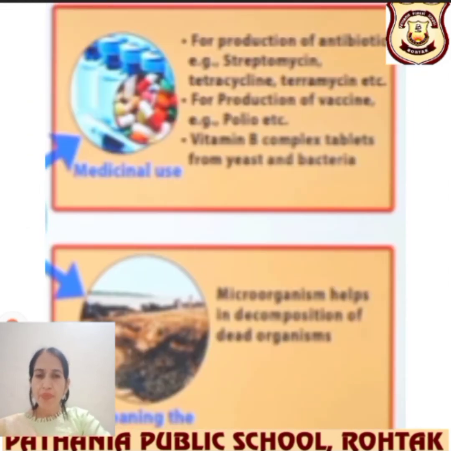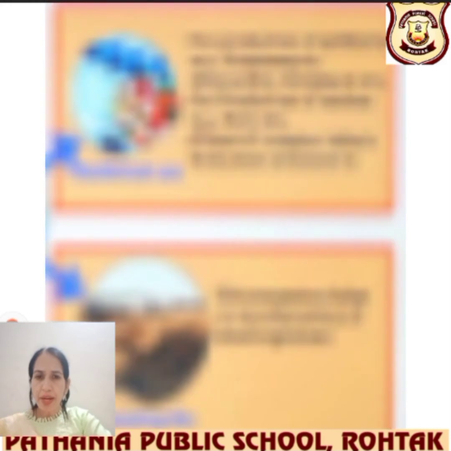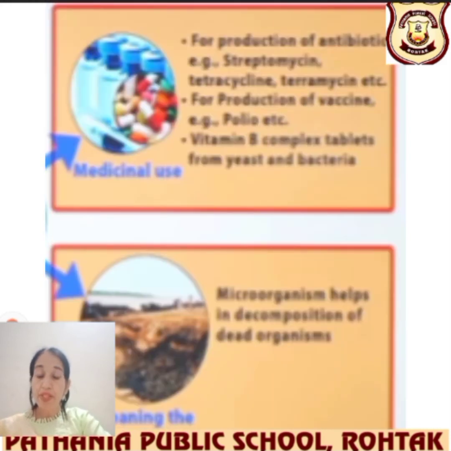Fine. Okay, next is the production of antibiotics like streptomycin. You have heard that these types of medicines have to be given when a person is ill. Tetracycline, streptomycin, these are antibiotics. Have you heard the word antibiotic? All these are medicines given when the person is suffering from heavy fever.